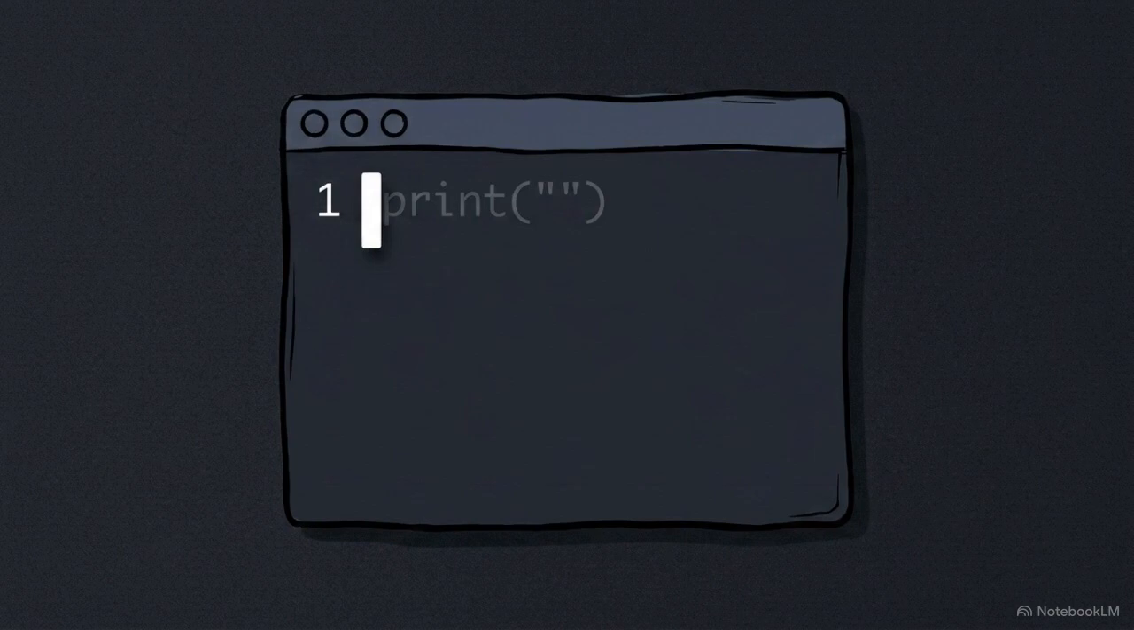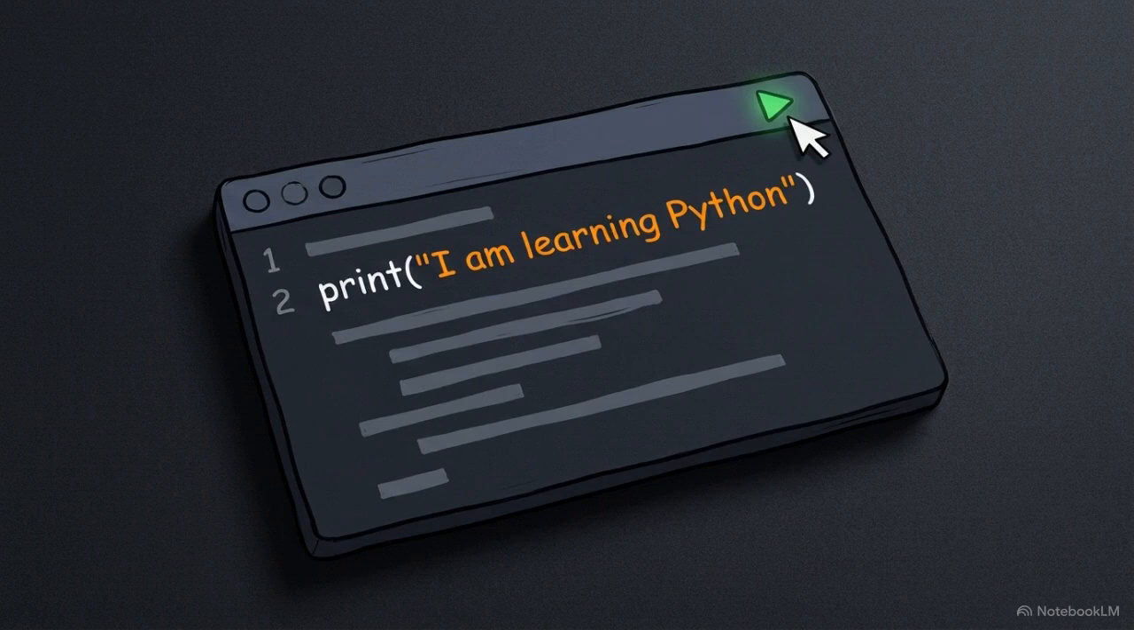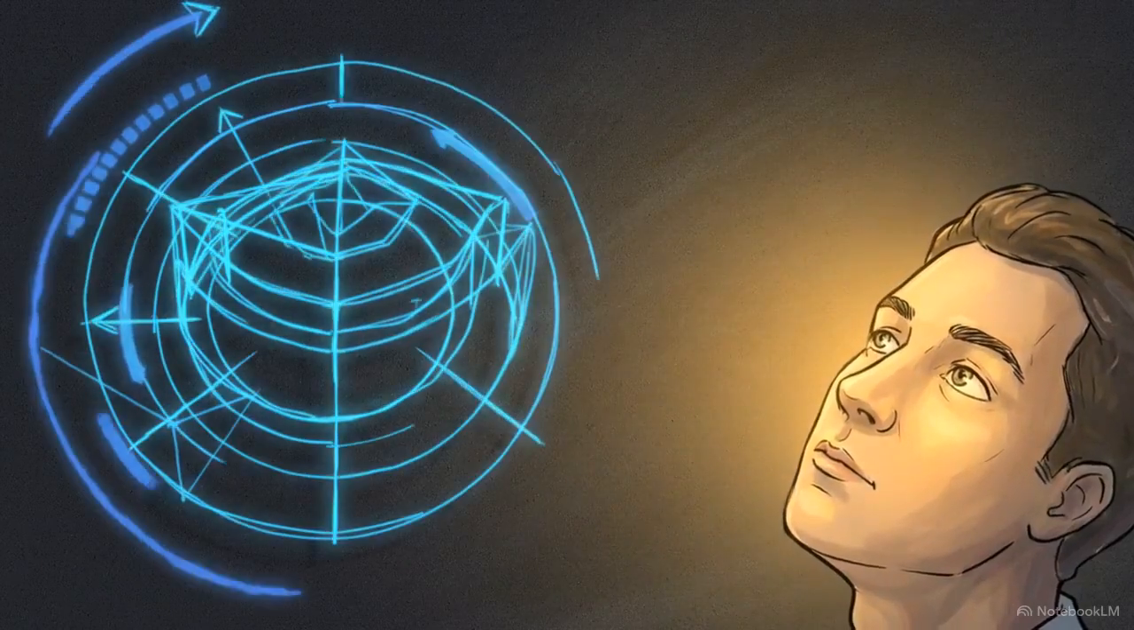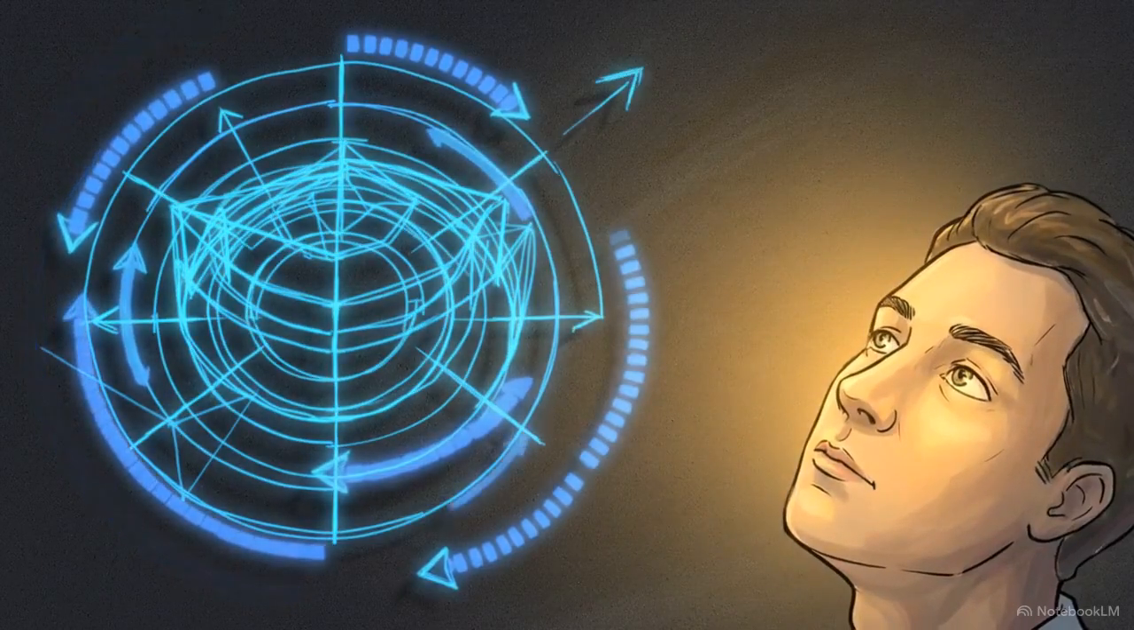Now it's your turn. Open a new file, type out the PPQ sequence, but replace "Hello World" with your own custom message. Then hit Run. By executing that code, you've transitioned from a passive consumer of software to an active architect of logic.